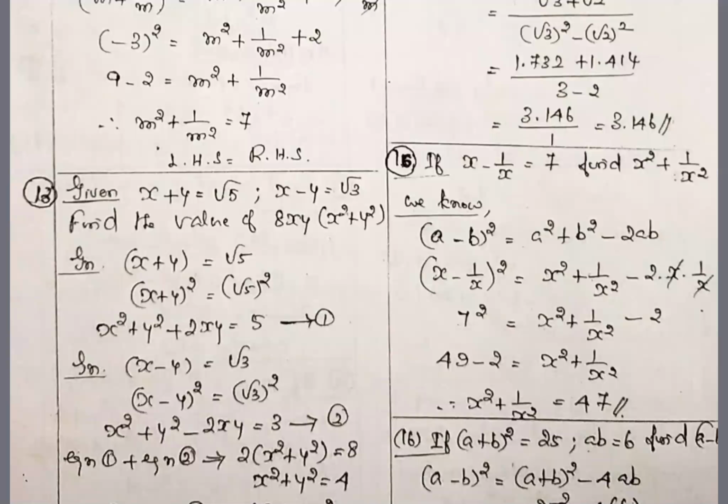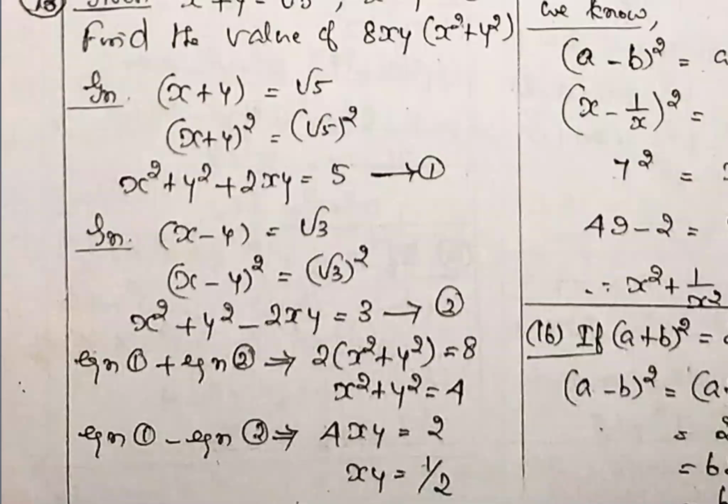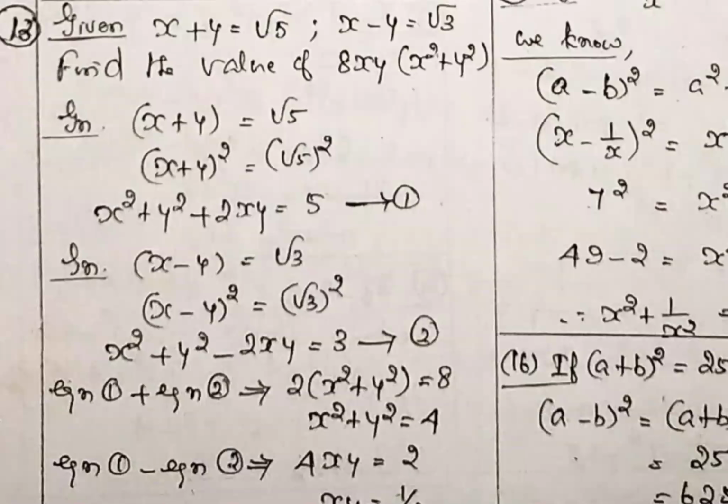Equation number 1. Similarly, call the second data: x minus y is equal to root 3. Take square on both sides. That is very important, both sides you have to take square. Left hand side becomes x square plus y square minus 2xy. Right hand side only 3 will come.